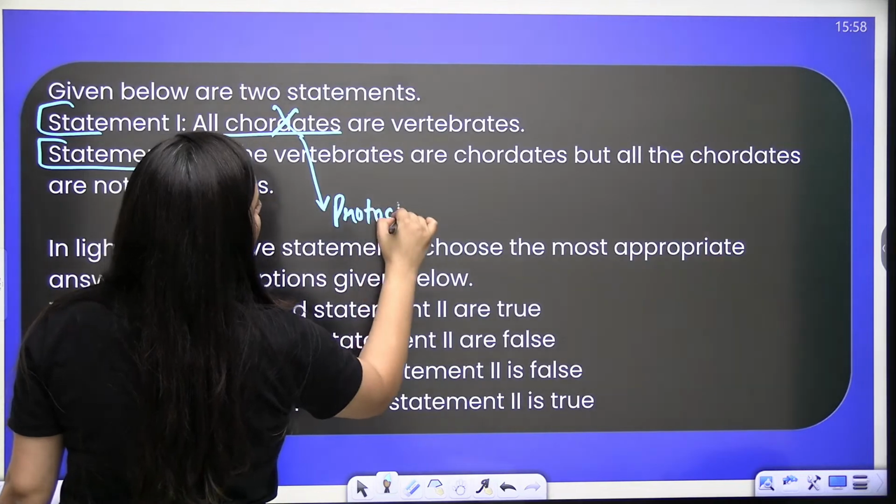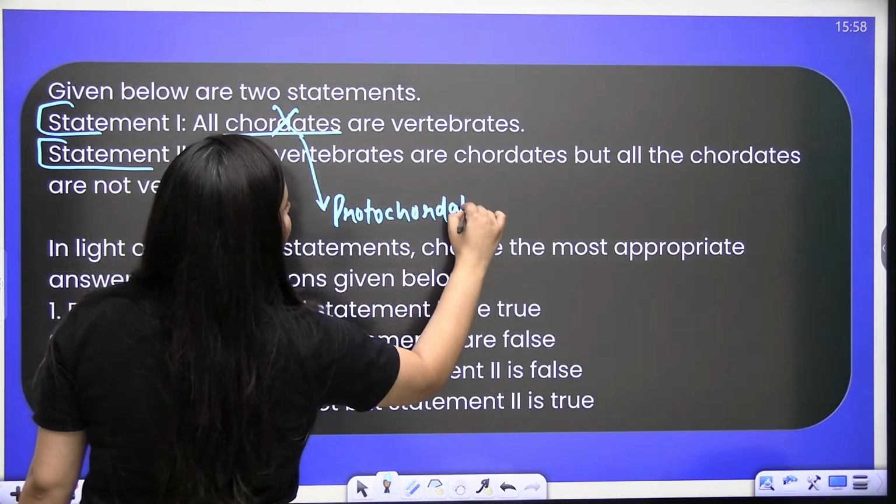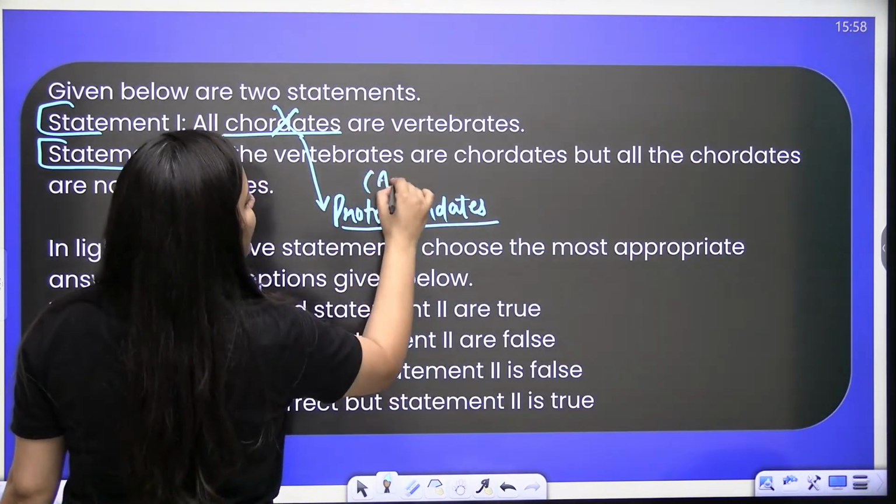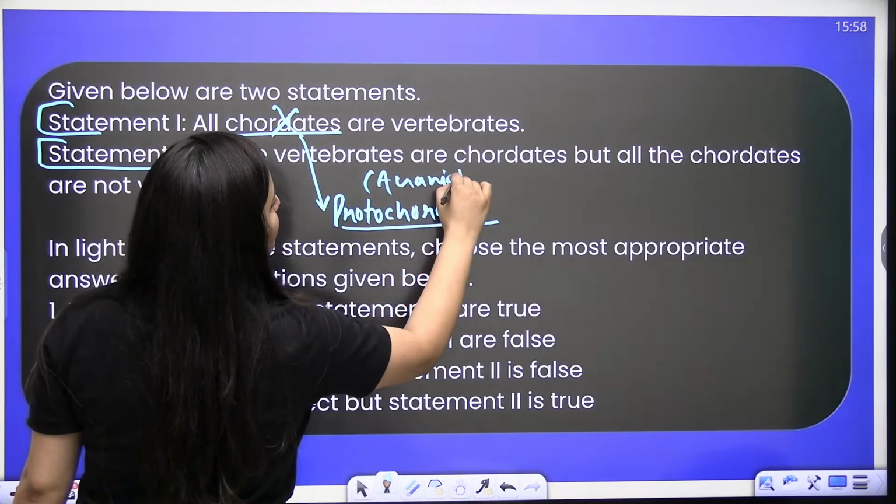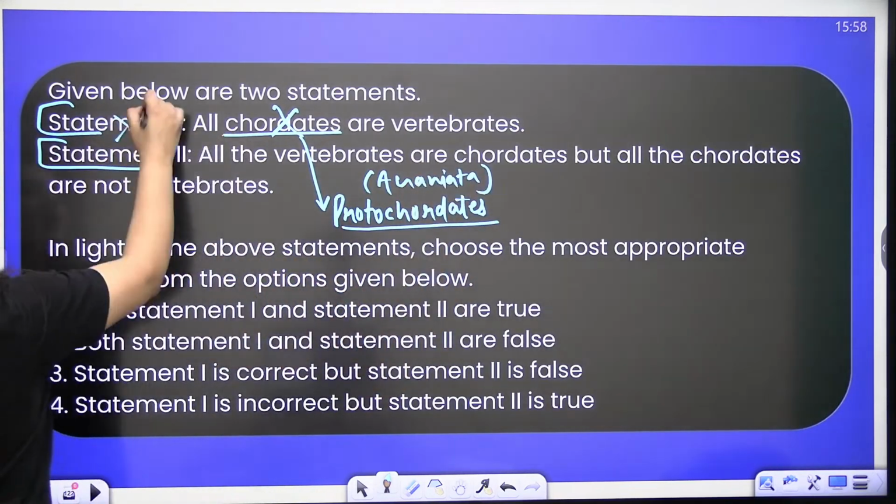They are the primitive chordates, like urochordates and cephalochordates. They are acraniates. So in these chordates you don't have the vertebral column. So statement 1 is incorrect.